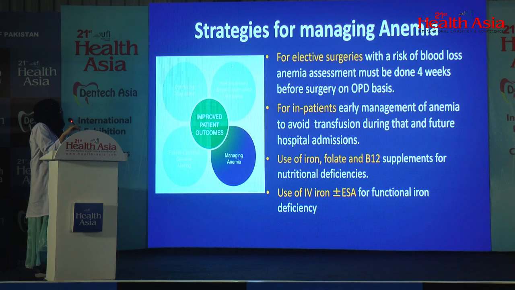So the first strategy is managing anemia. Before any planned surgery, you can optimize the hemoglobin of your patient by giving hematinics like iron, folate, B12 supplements, or sometimes erythropoietin also helps. So by doing this, you can optimize the HB before planned surgeries or elective surgeries, thus reducing the transfusions.